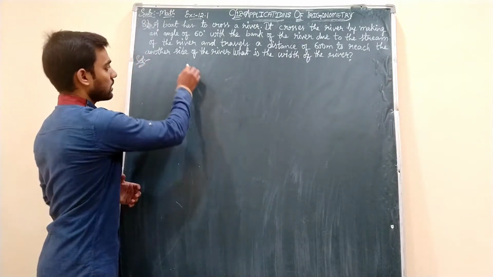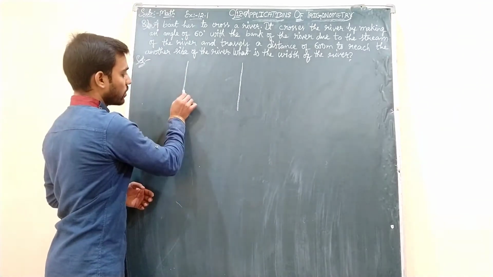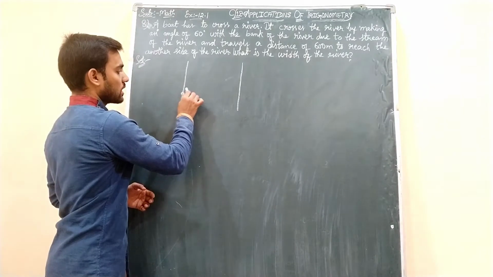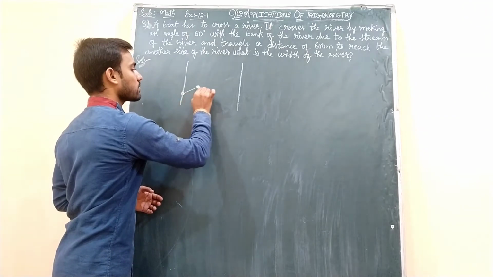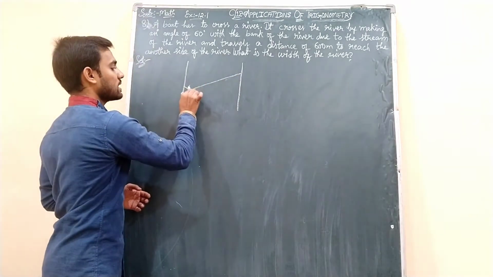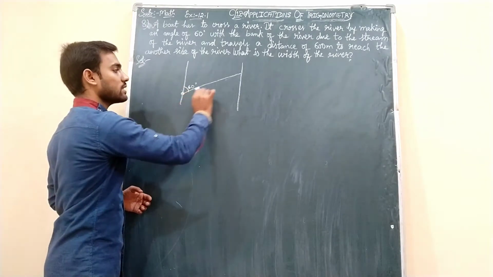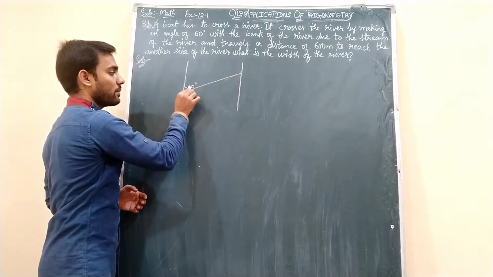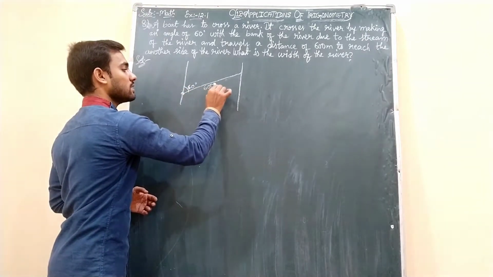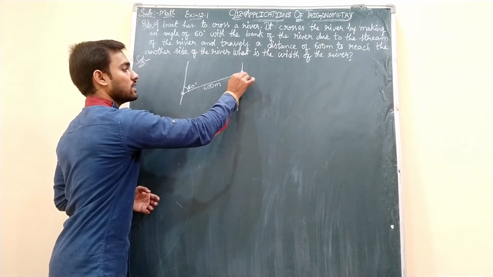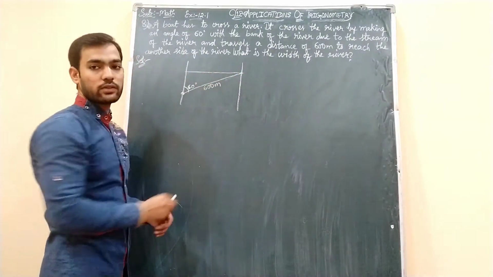Okay, so let us suppose these are the 2 banks of the river. Okay students, the boat is here and it has to travel to this side. But what is happening? It is traveling like this by making 60 degrees with the bank of the river. Because of the stream, it is forming 60 degrees with the bank, and it is traveling 600 meters to reach the other side of the river. We need to find out the width of the river. So this is the width of the river that we need to find out.